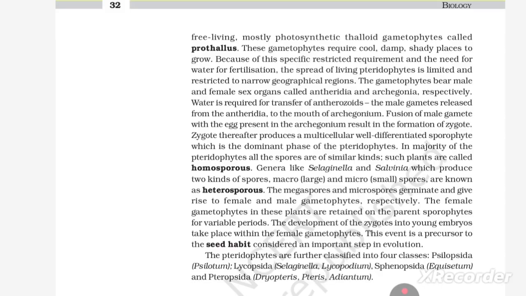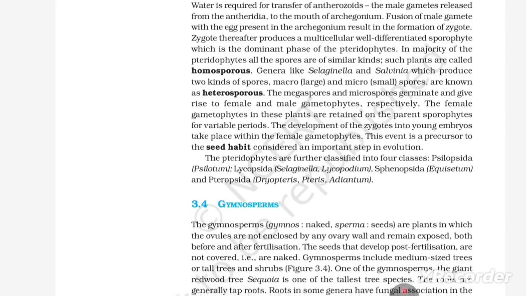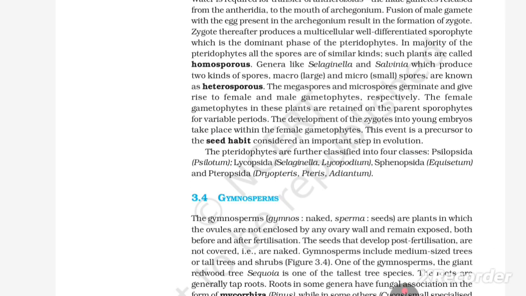In the majority of pteridophytes, all the spores are of similar kind. Such plants are called homosporous. Genera like Selaginella and Salvinia, which produce two kinds of spores, macro (large) and micro (small) spores, are known as heterosporous. The megaspores and microspores germinate and give rise to female and male gametophytes respectively. The female gametophytes in these plants are retained on the parent sporophyte for variable periods. The development of the zygote into a young embryo takes place within the female gametophyte. This event is a precursor to the seed habit, considered an important step in evolution.